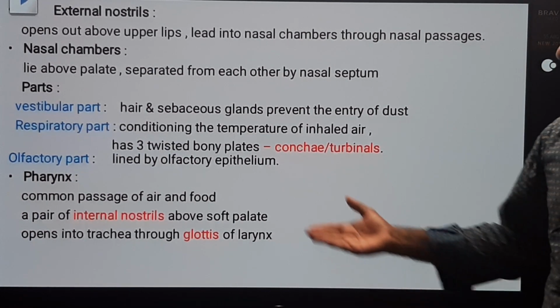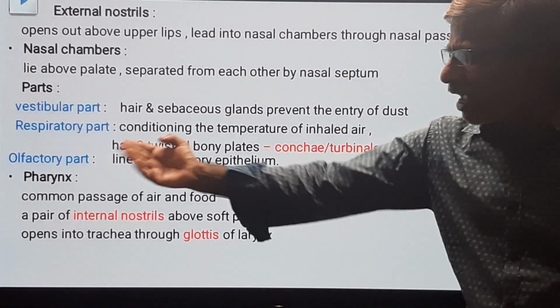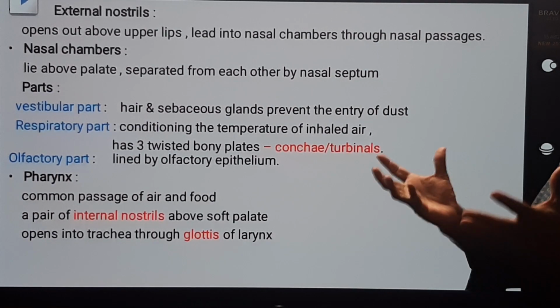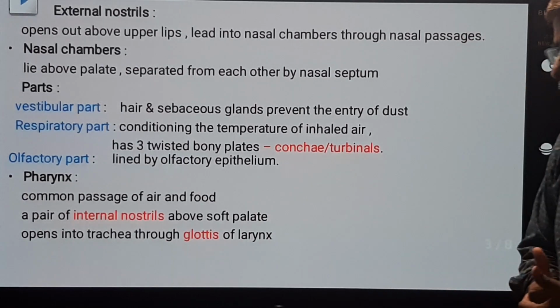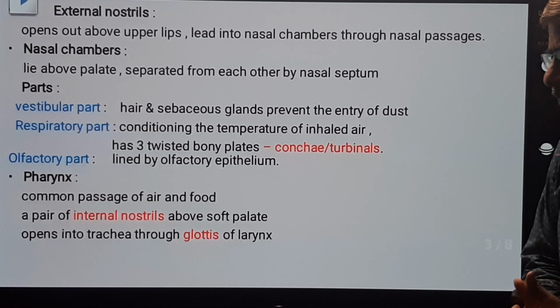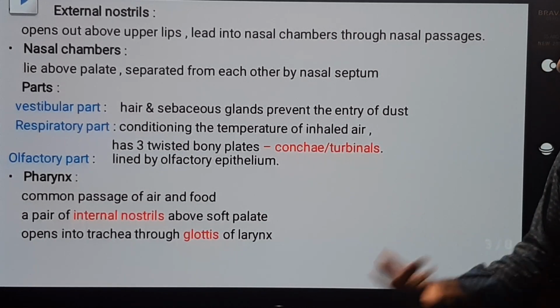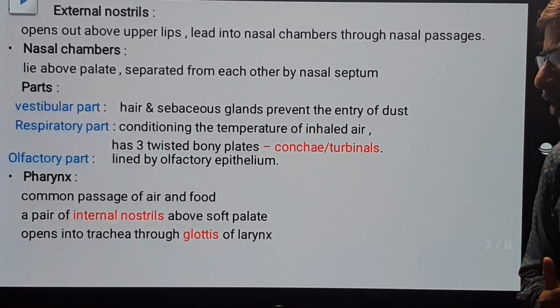Afterwards, pharynx. Nasal chambers over. Now we are discussing the pharynx. The pharynx is a common passage of air and food. Above the soft palate, one pair of nostrils are present, called internal nostrils.